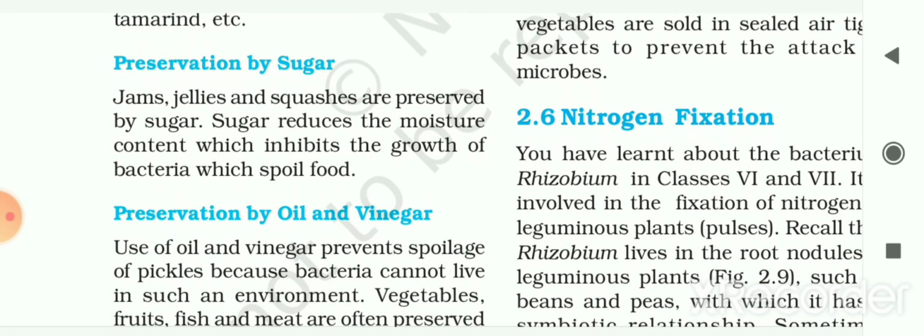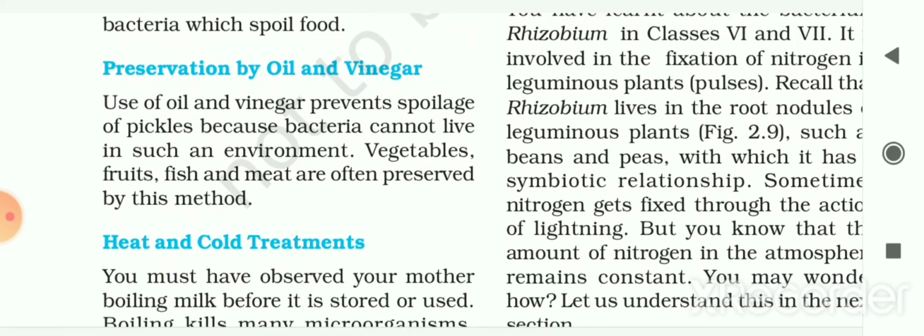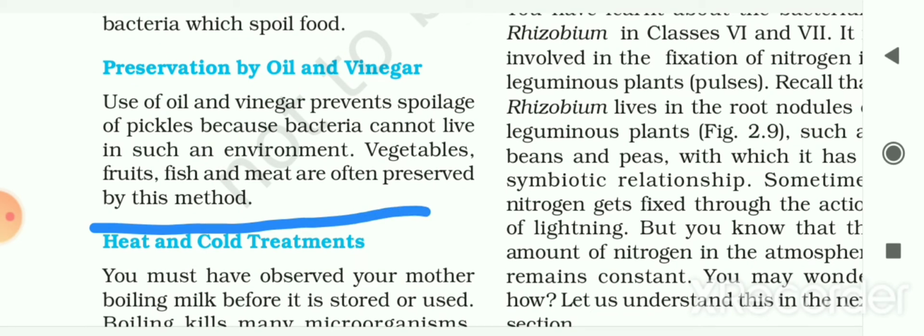The next method is preservation by sugar. Jams, jellies and squashes are preserved by sugar. The sugar reduces the moisture content, which inhibits, that means stops, the growth of bacteria which spoil the food. The next method is preservation by oil and vinegar. Use of oil and vinegar prevents spoilage of pickles because bacteria cannot live in such an environment. Vegetables, fruits, fish and meat are often preserved by this method.